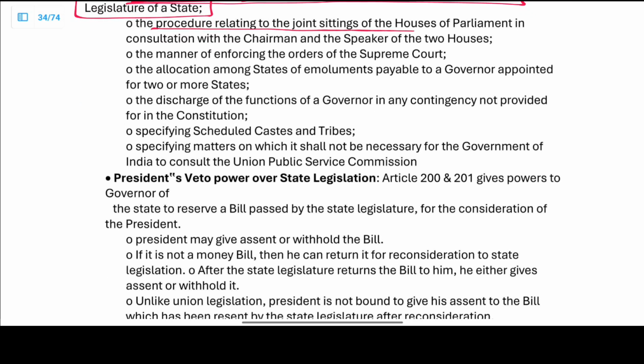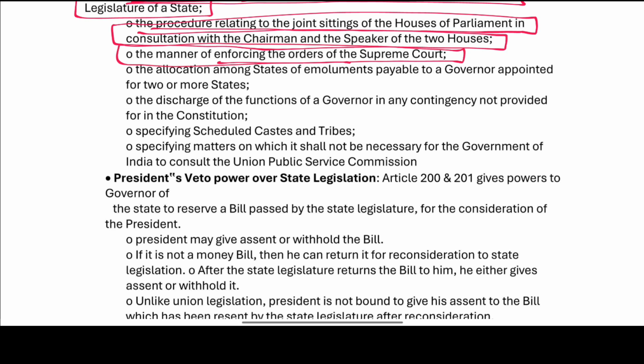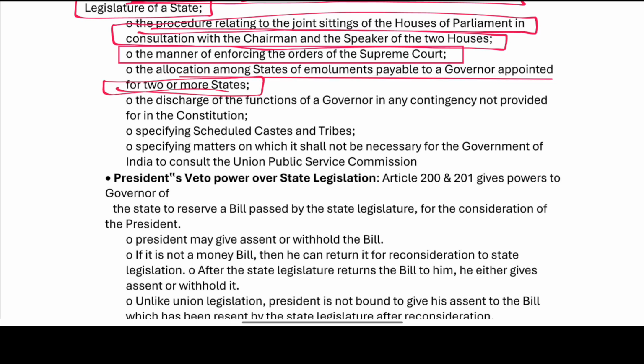The procedure relating to the joint sitting of the houses, joint sitting and consultation with the chairman and the speaker of both the houses. In case of a joint sitting, the president needs to consult with the chairman and the speaker of the two houses. The manner of enforcing the orders of the Supreme Court. The orders of the Supreme Court must be enforced and it is the duty of the president. Allocation among the states of emoluments payable to the governor appointed for 2 or more states. If there is a governor appointed for 2 or more states, he must look into the allocation among the states of emoluments payable to the governor.